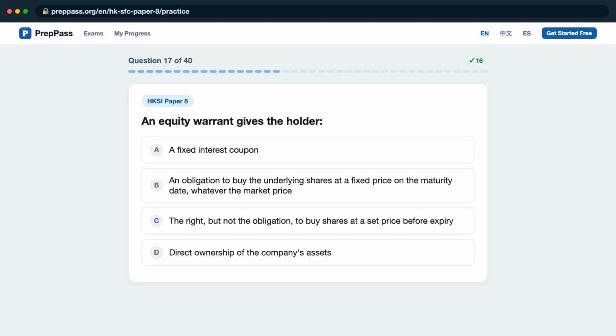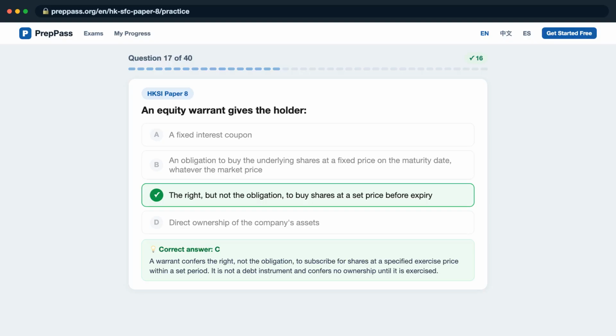Question 17. An equity warrant gives the holder: A, a fixed interest coupon? B, an obligation to buy the underlying shares at a fixed price on the maturity date, whatever the market price? C, the right, but not the obligation, to buy shares at a set price before expiry? D, direct ownership of the company's assets? The correct answer is C.